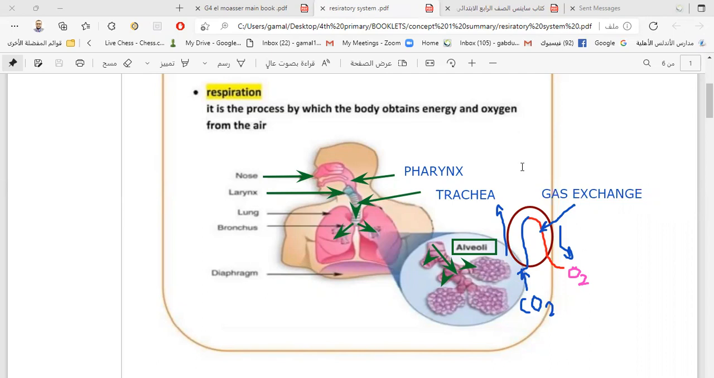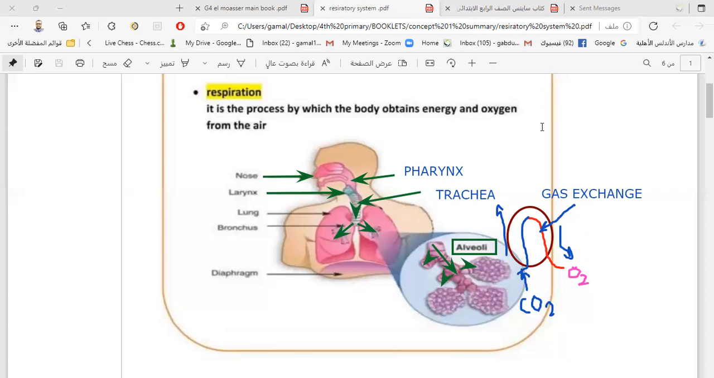So we can say that the respiration process is a complex process you can divide into three steps. Step number one, inhalation. Step number two, exhalation. Step number three, gas exchange. And after that, when the oxygen goes to every body cell, there is another part of respiration which is called burning of oxygen, or cellular respiration. That means the oxygen can burn the food and release energy.